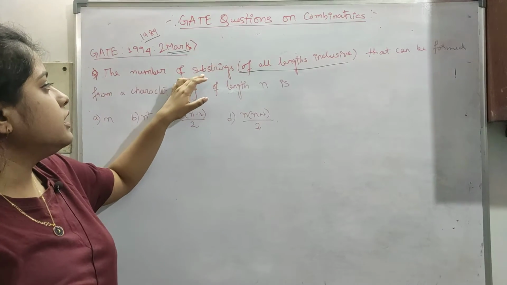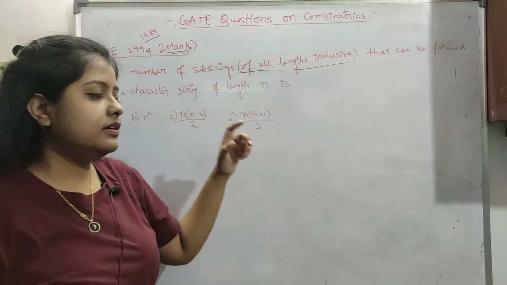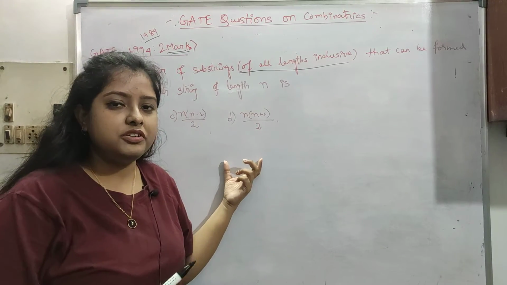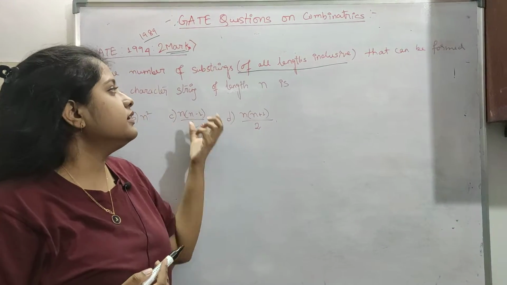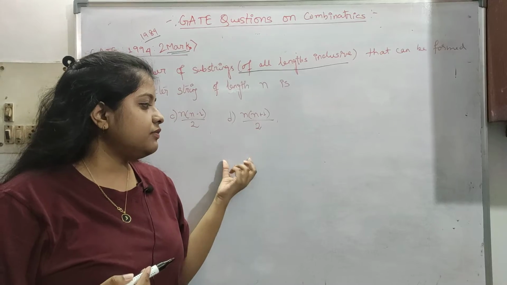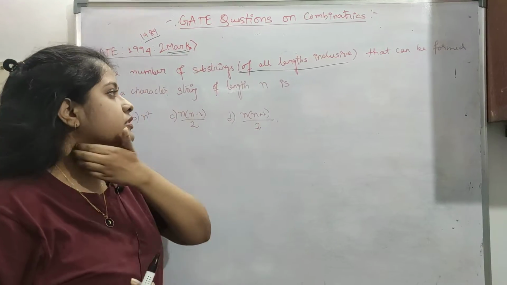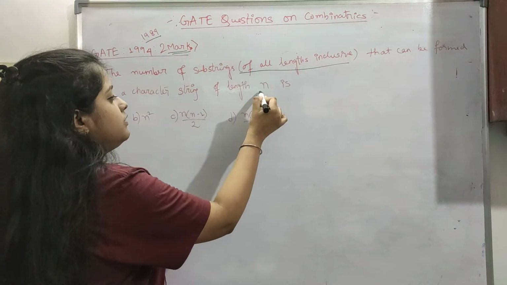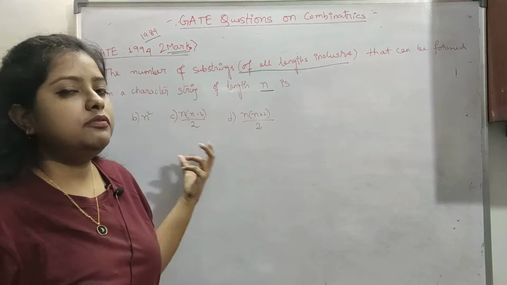We will see substrings and strings in more detail in theory of computation. But here, as you know, there is a string, and if you take a part of it, that is a substring, that can be formed from a character string of length n. So they are asking the total number of substrings.